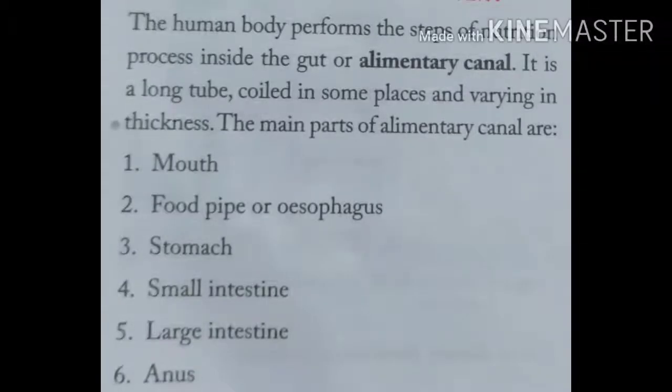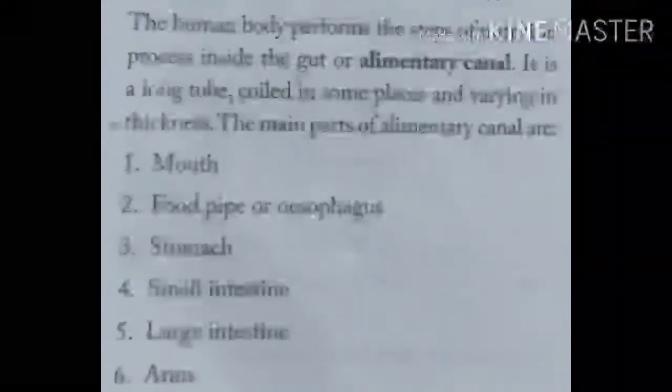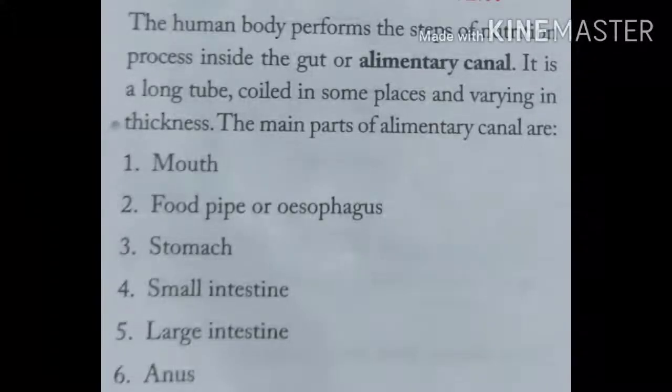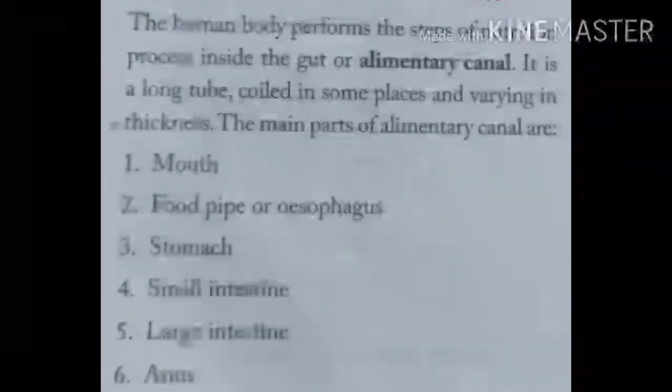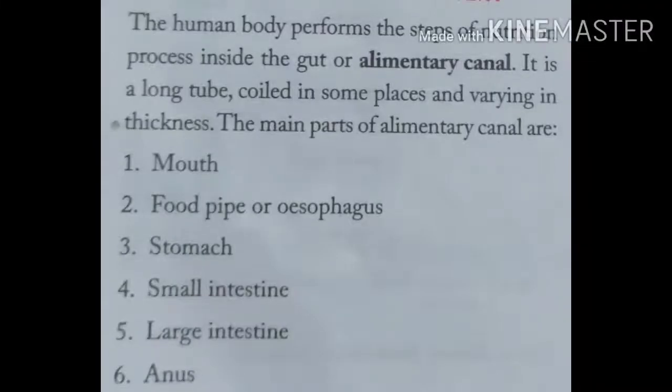The human body performs the steps of the nutrition process inside the gut or alimentary canal. It is a long tube, starting from the mouth and ending at the anus. What are the main parts of the alimentary canal? The main parts are the mouth, food pipe or esophagus, stomach, small intestine, large intestine and anus.